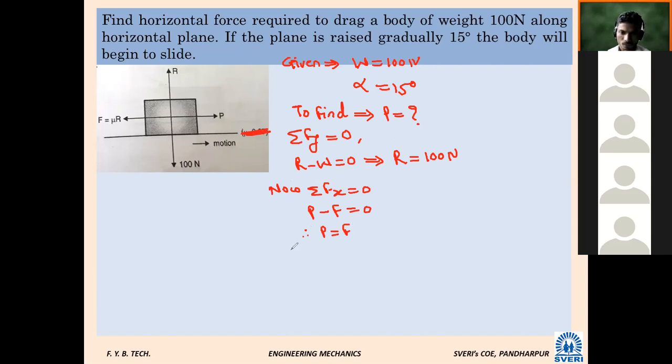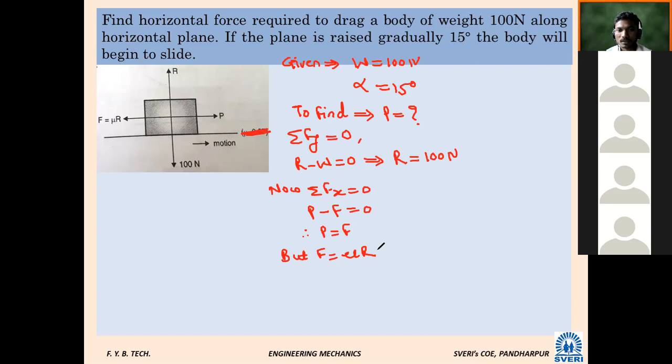But now, F is equal to mu R. R is known, but we don't know mu. From the given data in the problem statement, is it possible to calculate mu? Mu is equal to tan alpha.